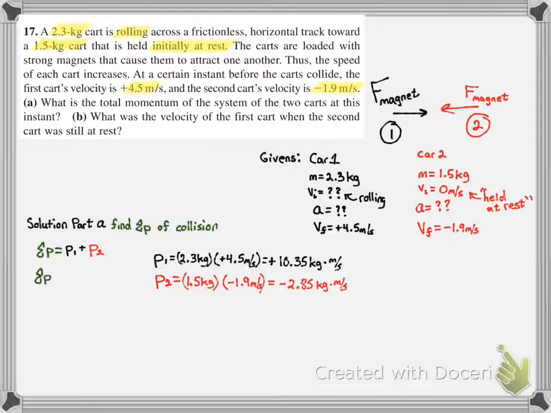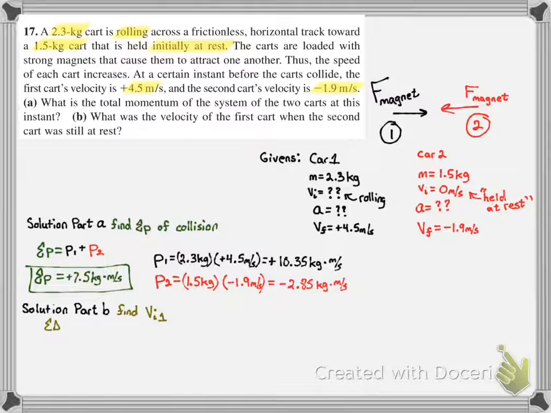And when we add those two together, our total momentum is positive 7.5 kilograms meters per second. That's our answer for part A. For part B, they actually want us to find the velocity of that first car that was rolling. The way we solve that is using the law of conservation of mechanical energy.